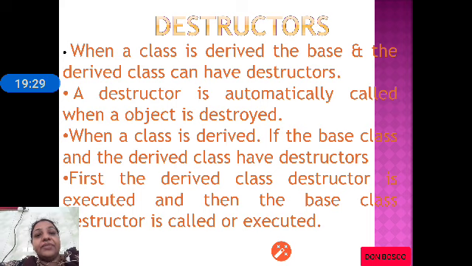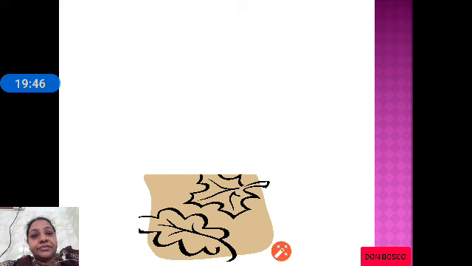Whereas constructor, first base class constructor is executed and then the derived class constructor is executed. Whereas in destructor it works in the reverse order. First the derived destructor is executed and then the base class destructor is executed.